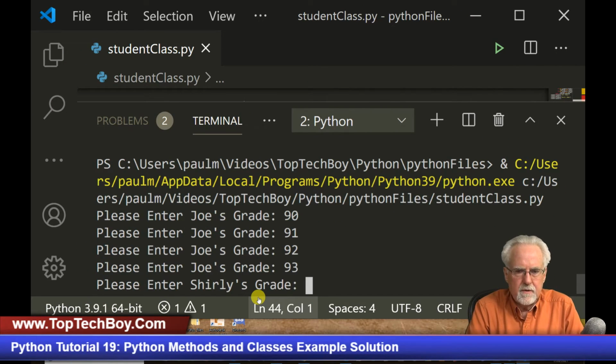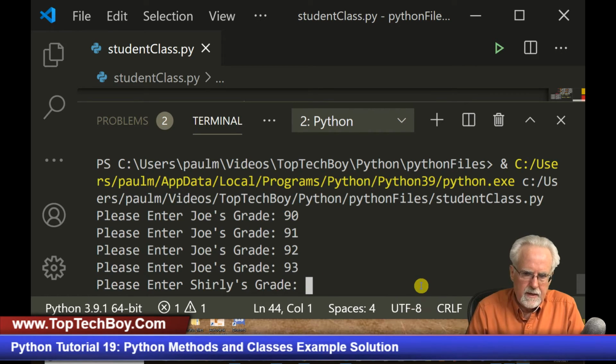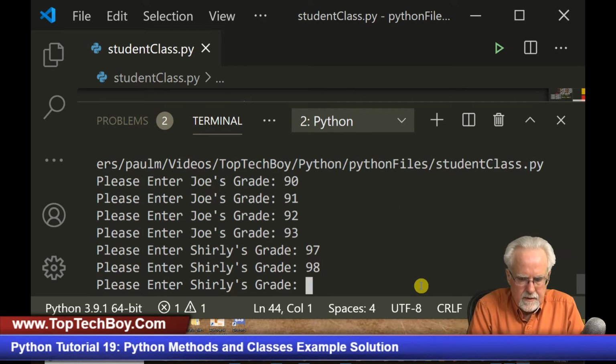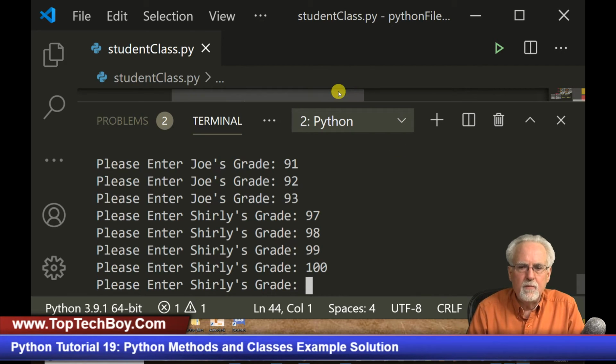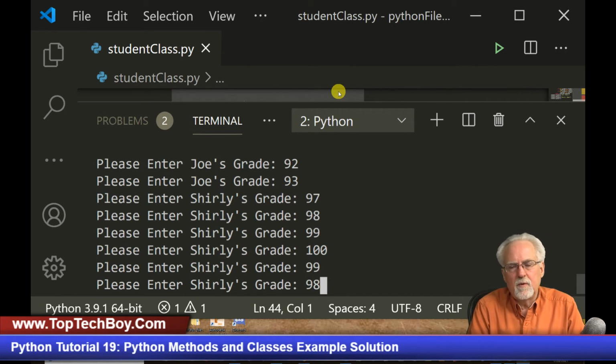Shirley is a much better student than Tom, and so she is going to get a 97, 98, 99, and a 100, and then, oh yeah, she had more grades, right? And so she's going to get another 99 and another 98. That scared me, but remember we created Shirley with more grades.